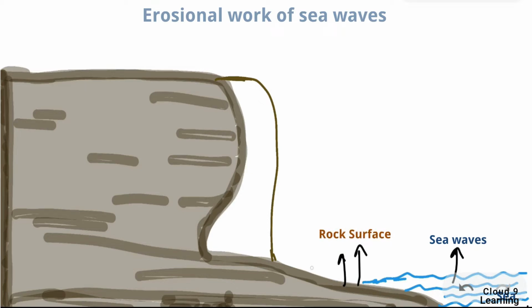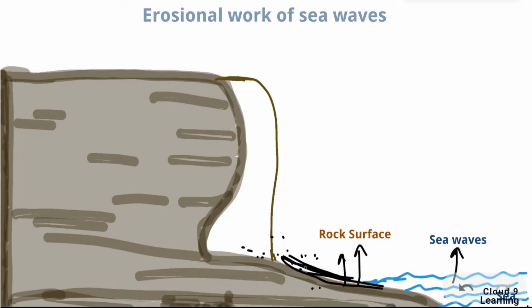When the sea waves break at the coast, they bring with them water, transported stones, pebbles, and sand particles. This leads to the erosion of the coast, and because of this erosion, a wave cut platform is formed.